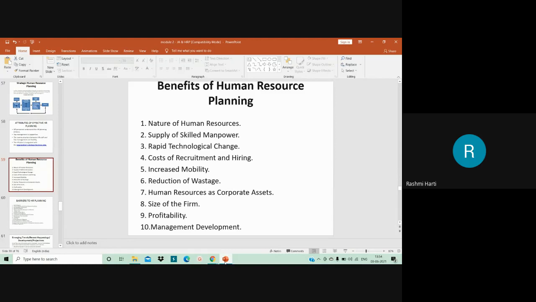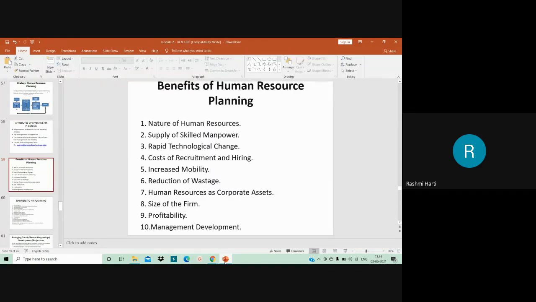Okay, apart from that, size of the firm, right? Interest in human resource planning increases because of the size of the organization. Continuously there will be an increase in the size of the organization. With that increase, obviously employee satisfaction also is being optimized, and with proper human resource planning, you can adapt to the changes which are happening in the firm.